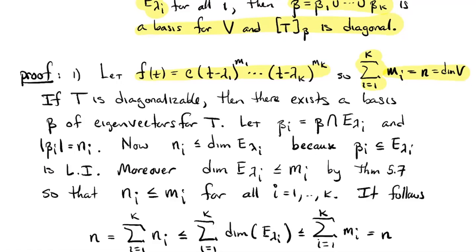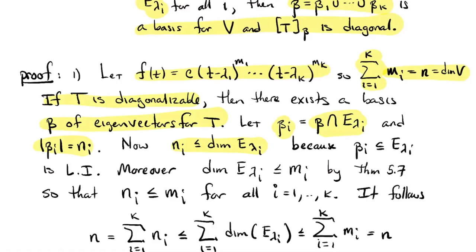Okay, so now the if and only if part. Let's suppose T is diagonalizable. That means there's a basis of eigenvectors. So if I let beta sub i be that basis intersect E sub lambda i for all i, and let's say that beta sub i has n_i elements, well, then n_i is certainly less than or equal to the dimension of that ith eigenspace, right?